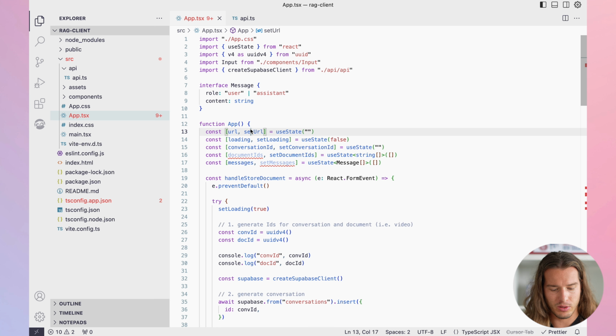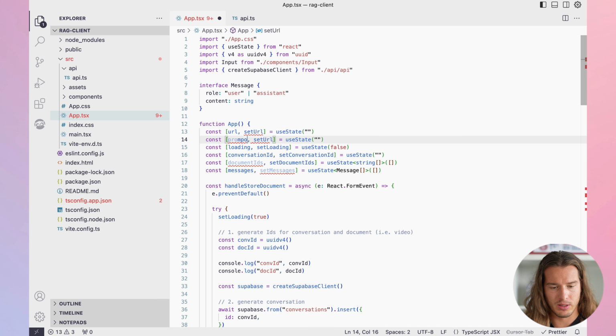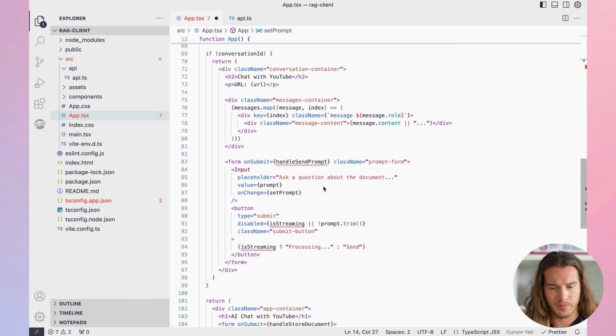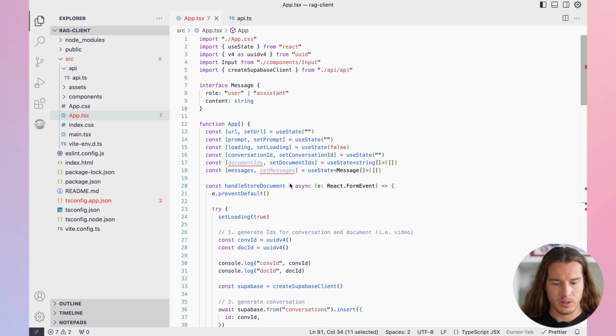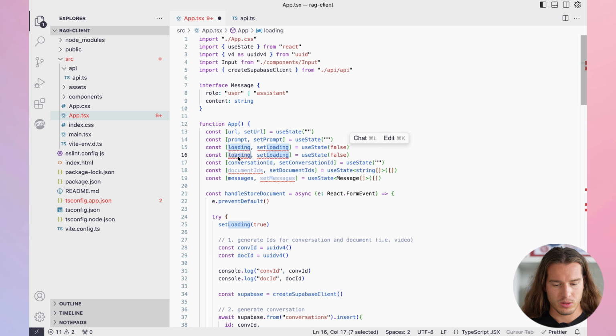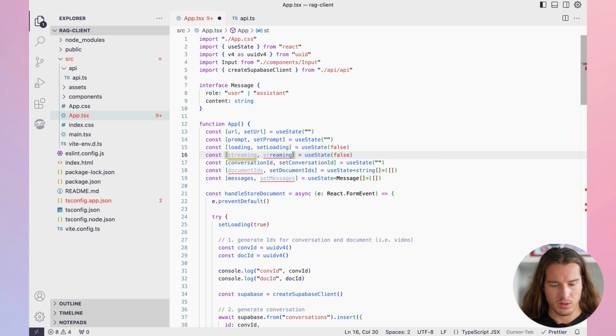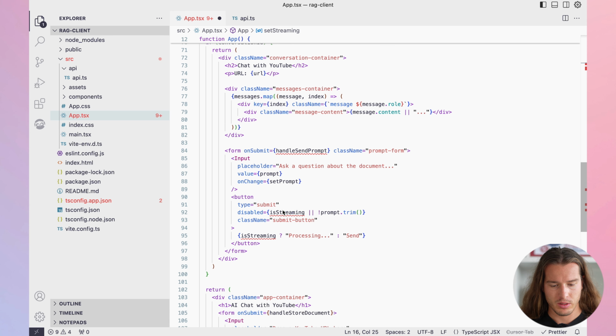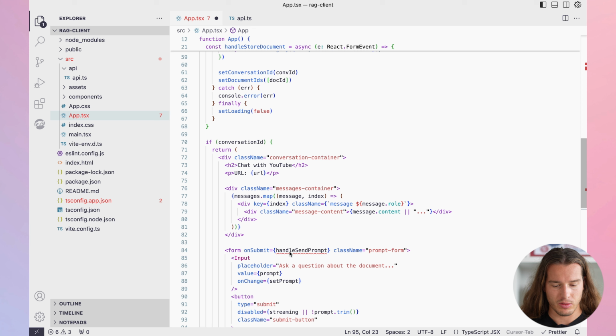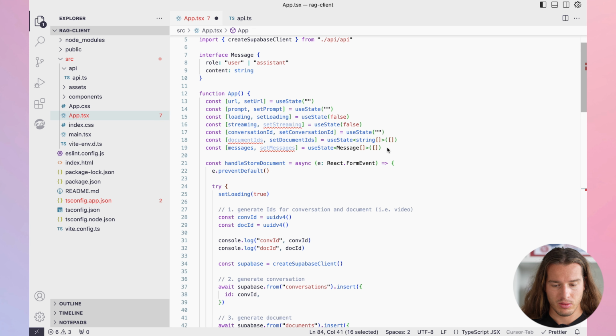Value is basically like URL, but instead of URL, we will have prompt and set prompt because it's just another input field. And we need isStreaming. We can just call it streaming to be consistent. Here we set streaming. And then of course, the main thing is handle send prompt.